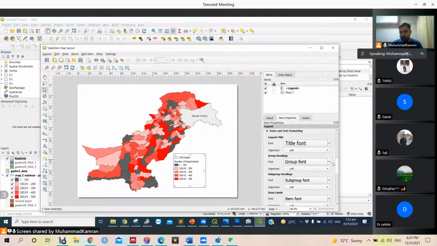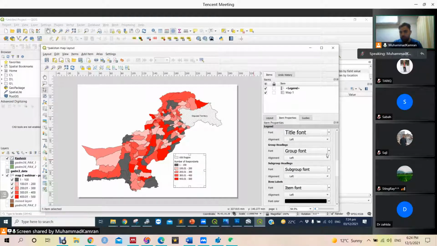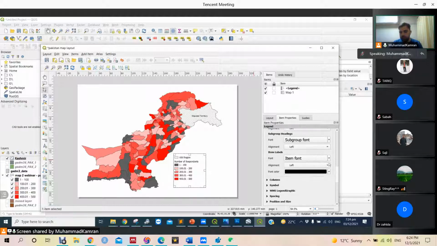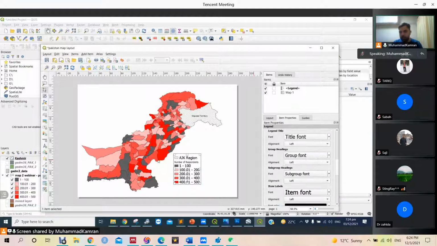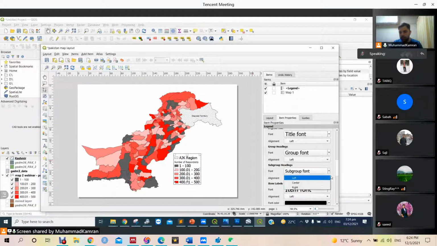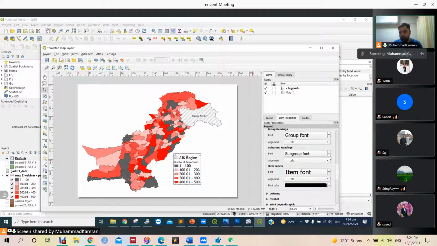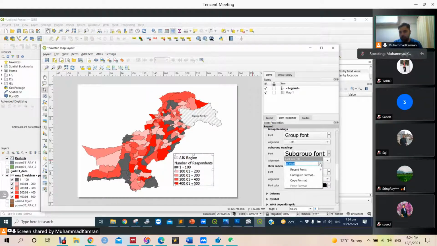There is font size, here is font size, and item font, and the subgroup font. I think this is the subgroup, number of respondents. No, this is the group heading. Subgroup heading, no. Yeah, okay, number of respondents is also big now.